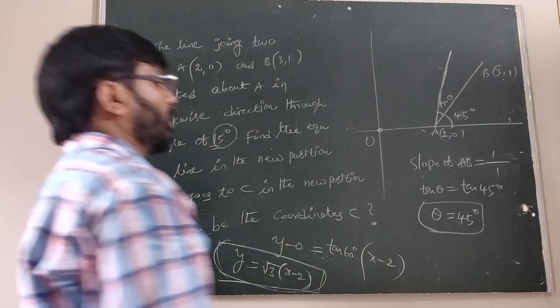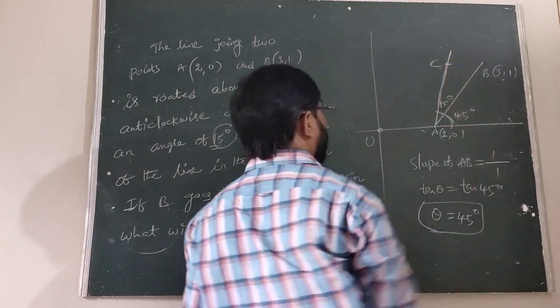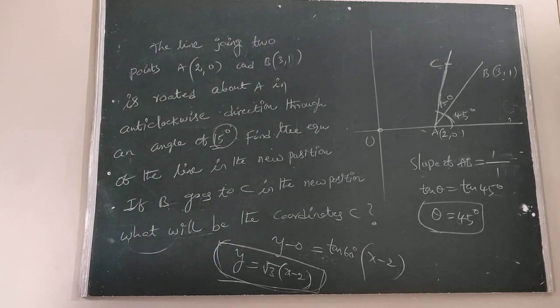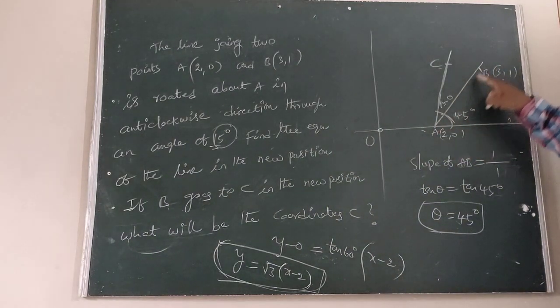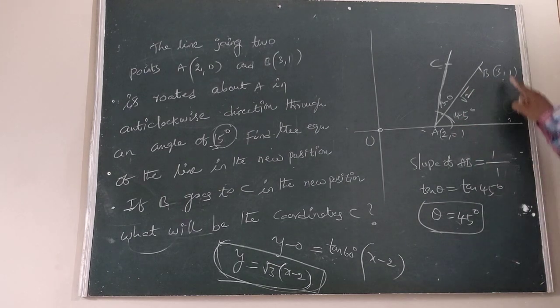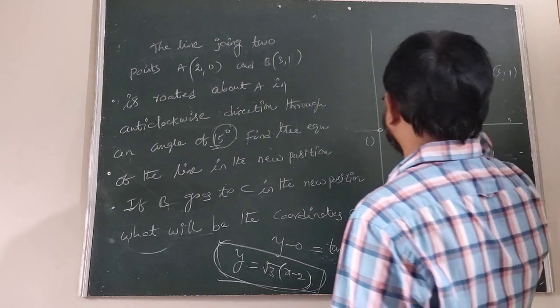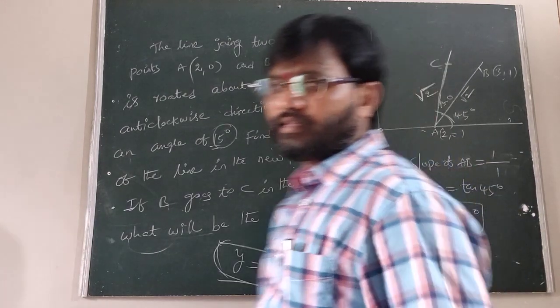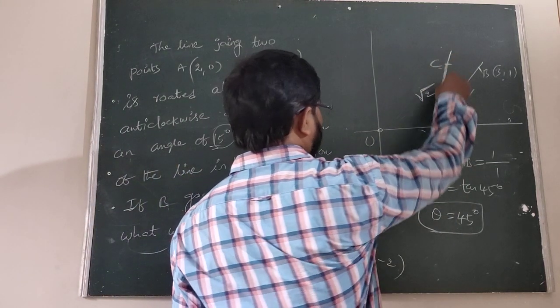Now we have to find the point C on this line. How to find the point C on this line? First we have to find the distance of A and B. The distance of A and B is the root of x2 minus x1 whole square plus y2 minus y1 whole square, which is root of 1 minus 0 whole square, 1, plus 3 minus 2 whole square, 1. 1 plus 1, root 2. Now this remains the same when rotated, so now we have to find the new position. That means here root 2.